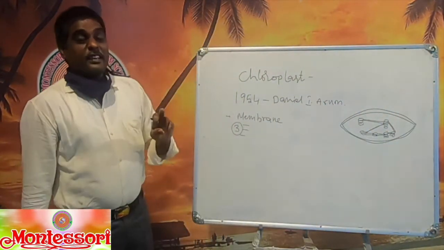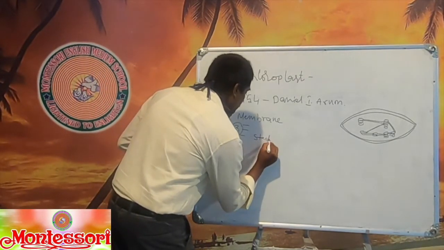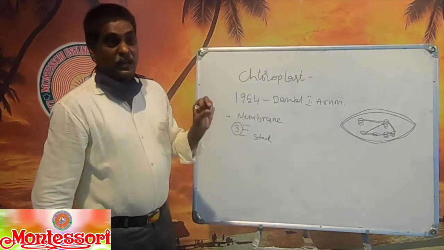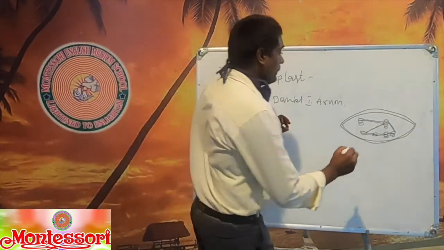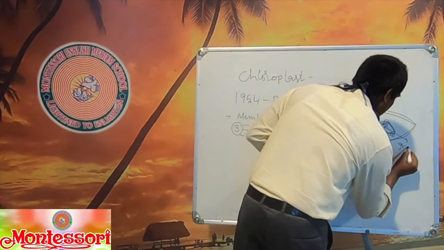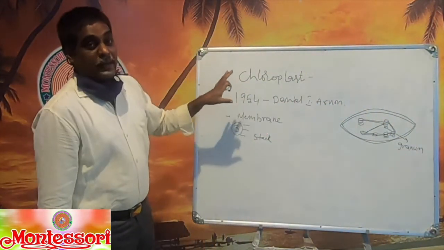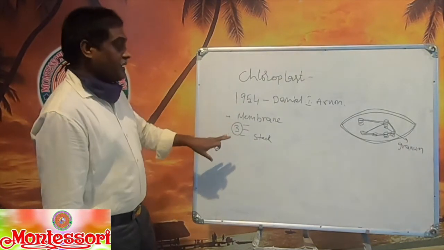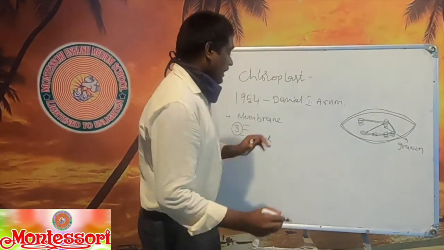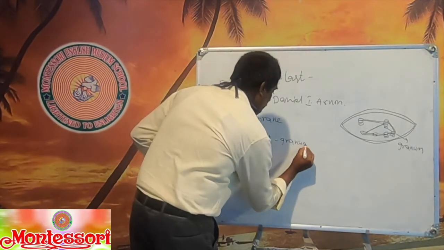The third one is made up of stalk-like structures and it is called the granum.